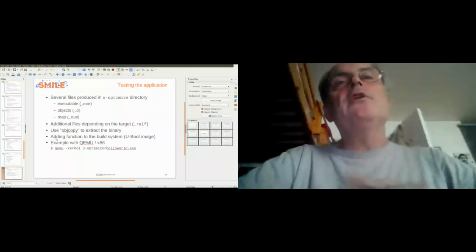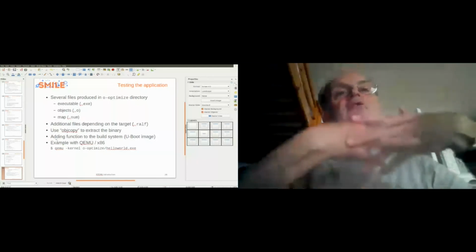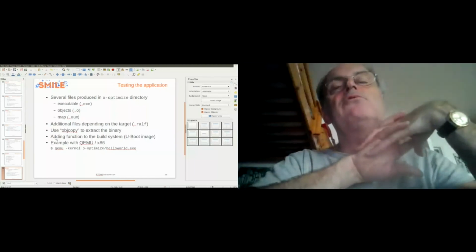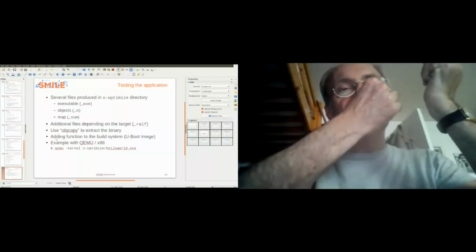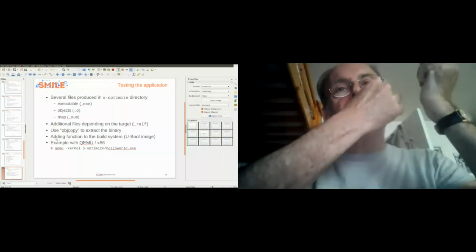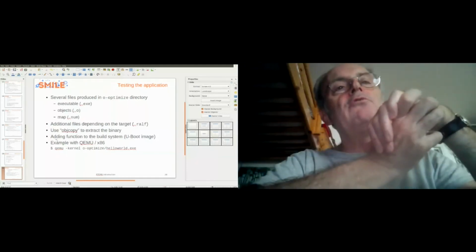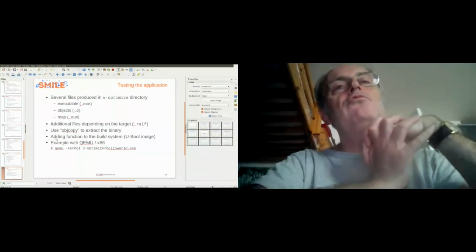When you compile the application, you generate the binary files in the optimized directory with the executable, the objects, and the map of the symbols. And you can have additional files depending on the target. For example, the ralf image is a pure binary image for the Raspberry Pi, for example. And most of the time you can use objcopy to extract the binary and, for example, to generate a U-Boot image.